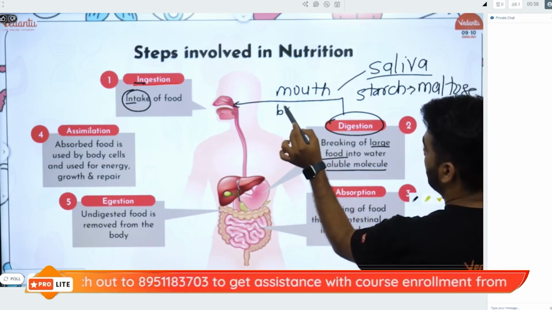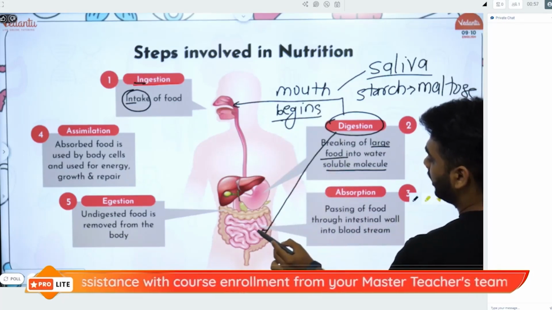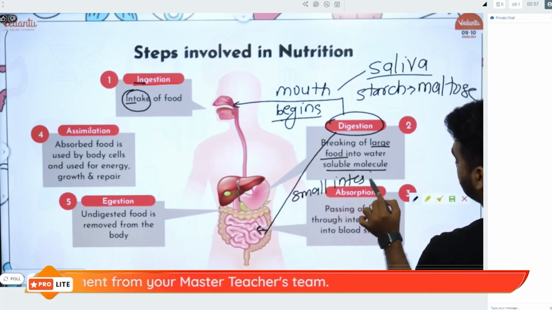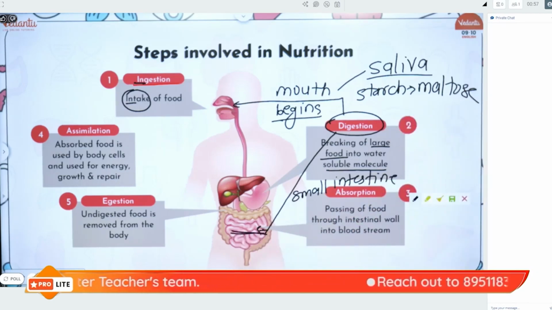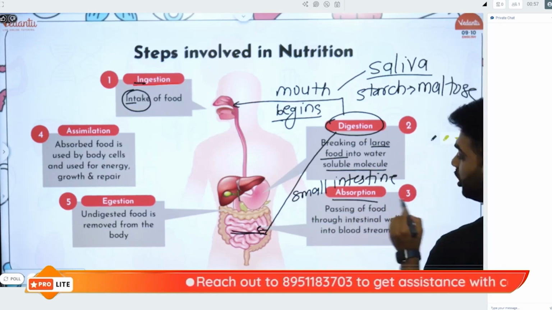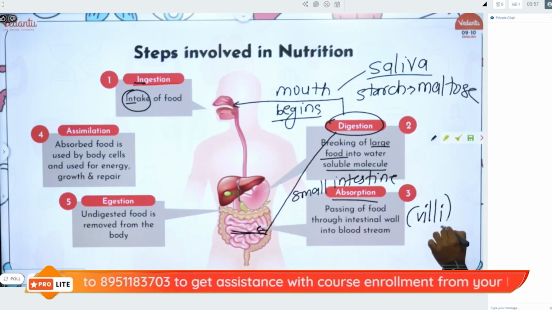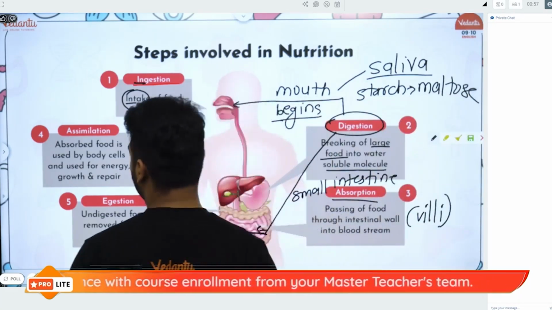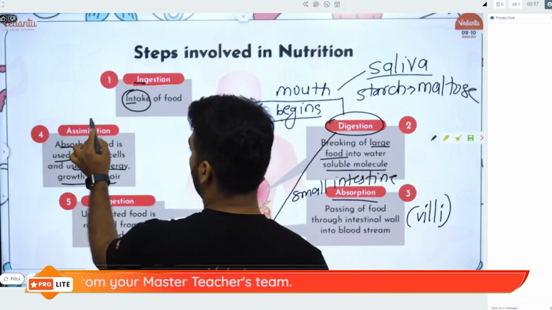Then where does digestion end? Digestion begins over here and digestion ends in the small intestine, in the lower section of the small intestine, using the intestinal juices. After digestion, we do the process of absorption, where nutrients are absorbed with the help of the villi, which we'll be learning. Further, the assimilation happens. Assimilation means whatever is absorbed is used by the body for energy, growth and repair, which is called assimilation.